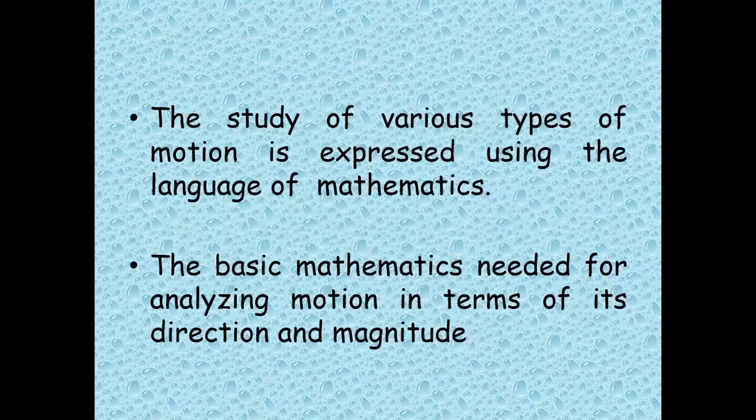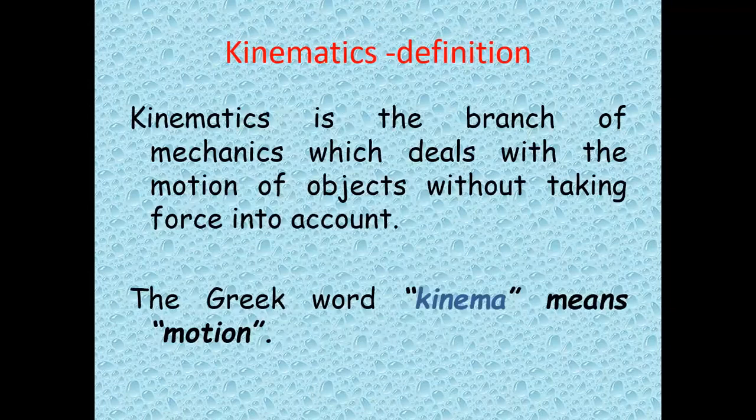To study the various types of motion, we need the language of what? Mathematics. So the basic mathematics is needed for analyzing motion in terms of its direction and magnitude. So when we are learning the motion, we need to find out in which direction the body is moving and what is the magnitude value of the direction. So that is very important in studying what? Motion.